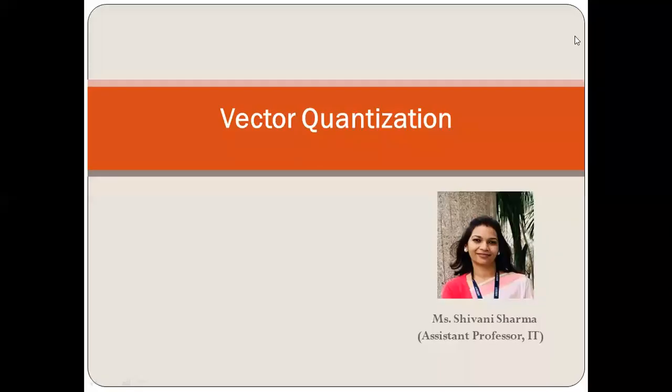All right, so today's topic is vector quantization. This is unit 5 according to the syllabus, and in unit 5, the syllabus starts with vector quantization. We have already studied that quantization is of two types, scalar quantization and vector quantization. Wherever we have scalar inputs, that represents scalar quantization, and where we have vectors as input, that is vector quantization.